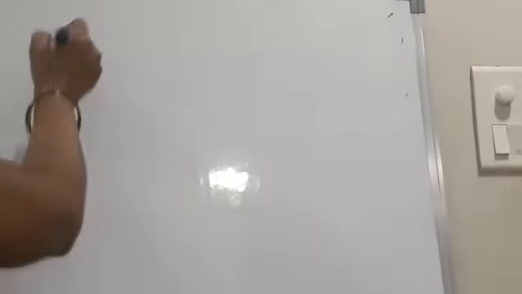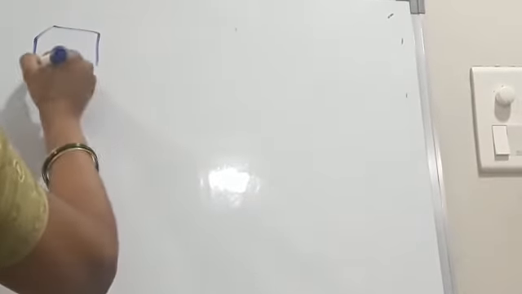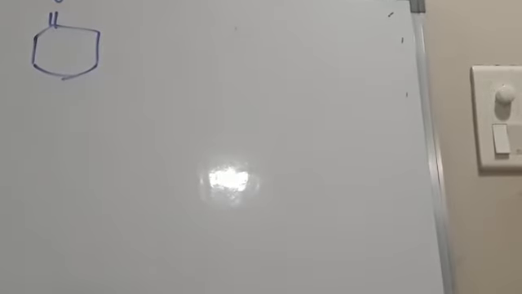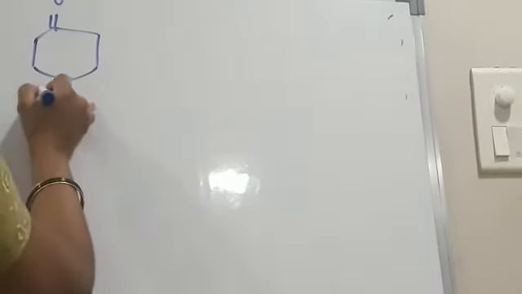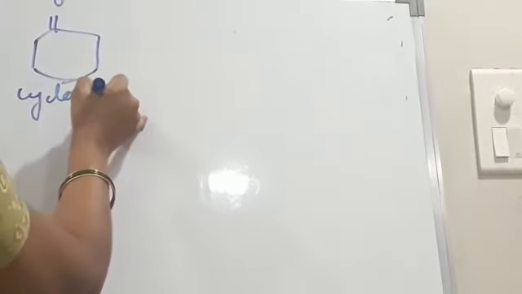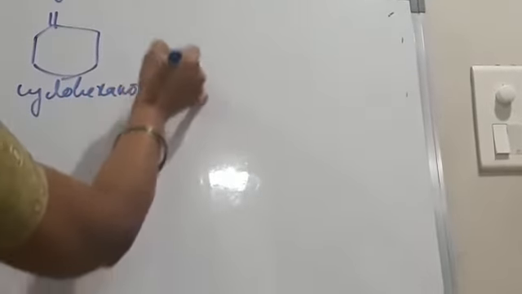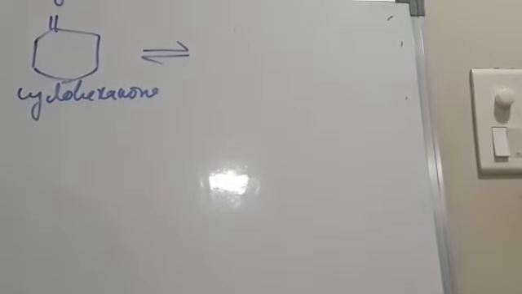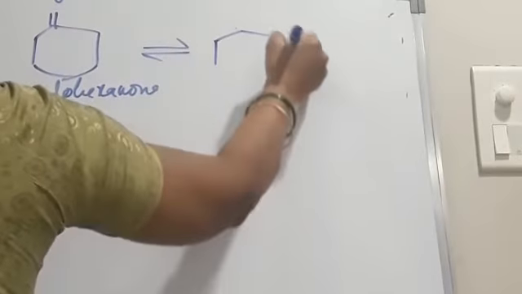Next, in cyclic compounds. For example, if you take cyclohexanone, keto form, it is in dynamic equilibrium with enol form.